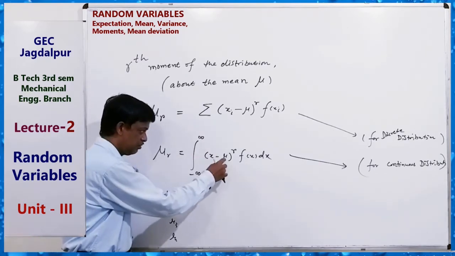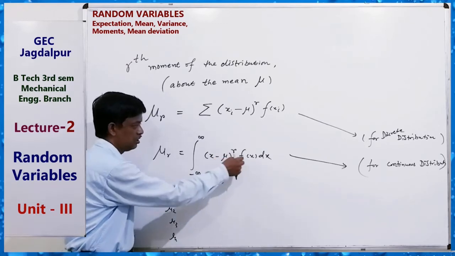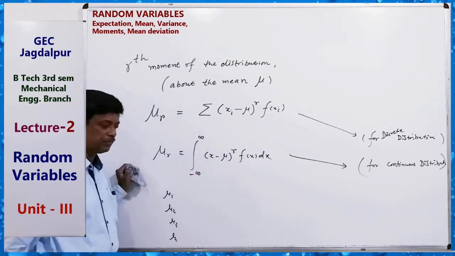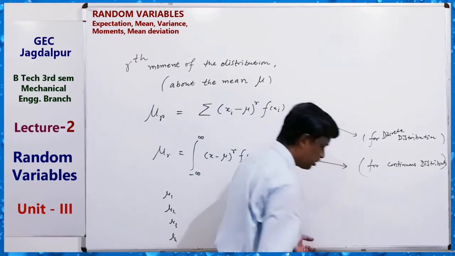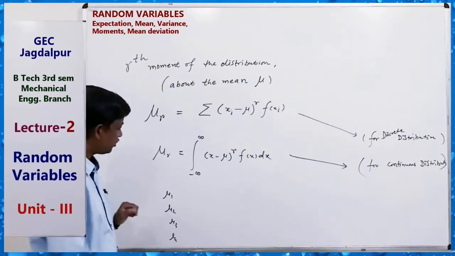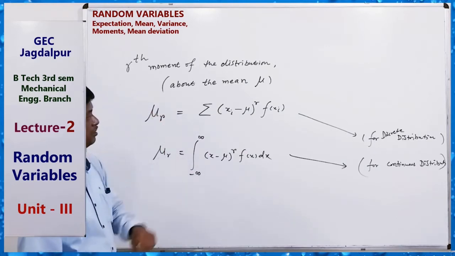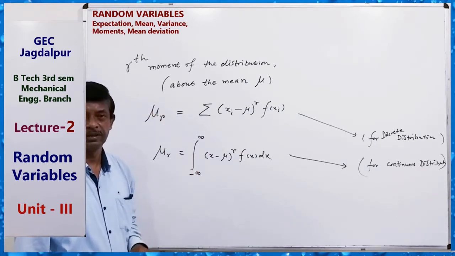Then put here the value of mu2, that is 2, and f(x), and then do the integration within the interval, minus infinity to plus infinity in total. So we can find mu1, 2, 3, 4, and so on. This is the rth moment formula.